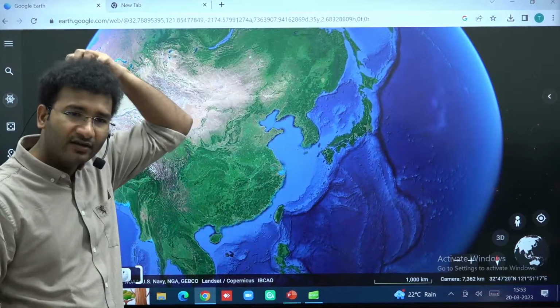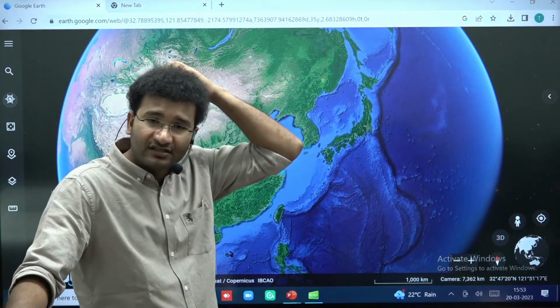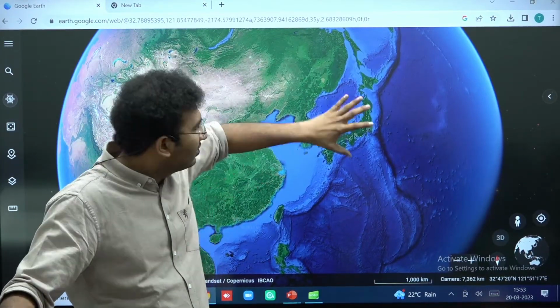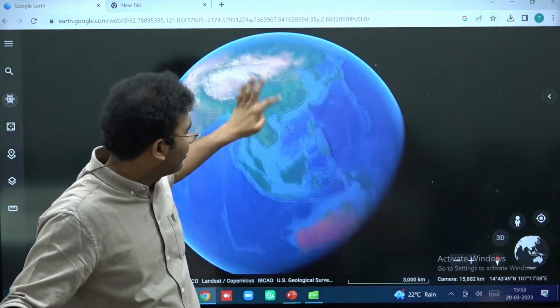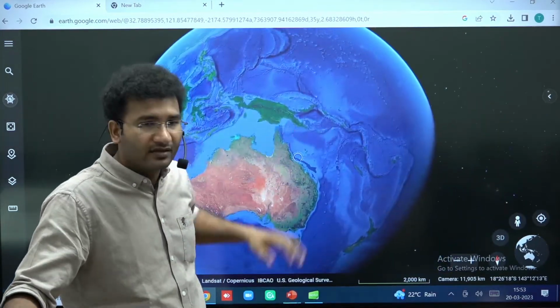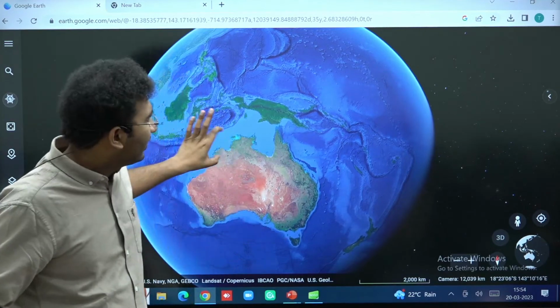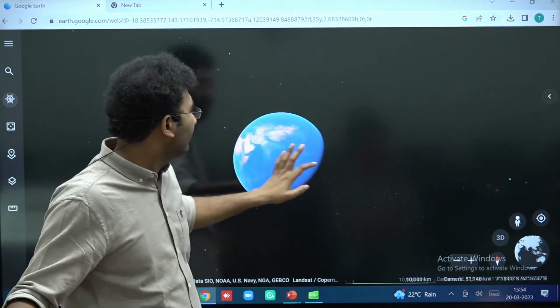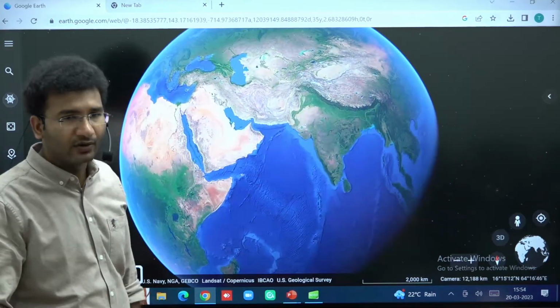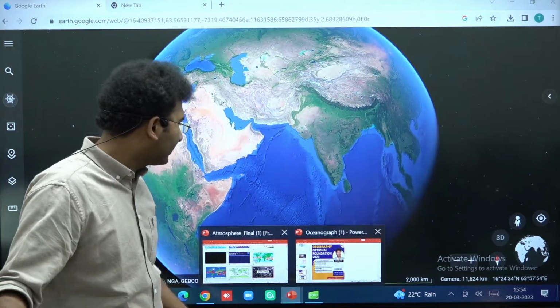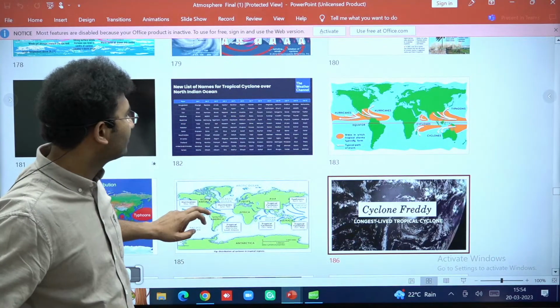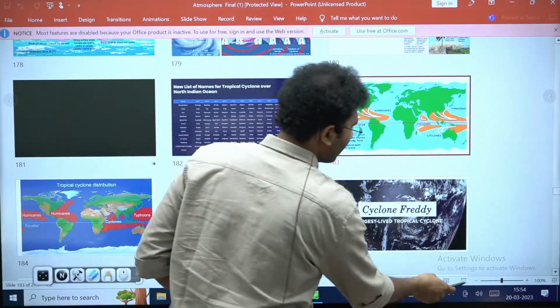Now that type of cyclones, or normal cyclones, when you find them on the east coast of Japan, what are they called? Typhoons. Okay, they are called typhoons. If they are found on the Australian coast, they are called willy willies. Okay, like that, different names are given. In Indian coast, it is tropical cyclone. So the same cyclone will have different names in different latitudes on different coastlines.